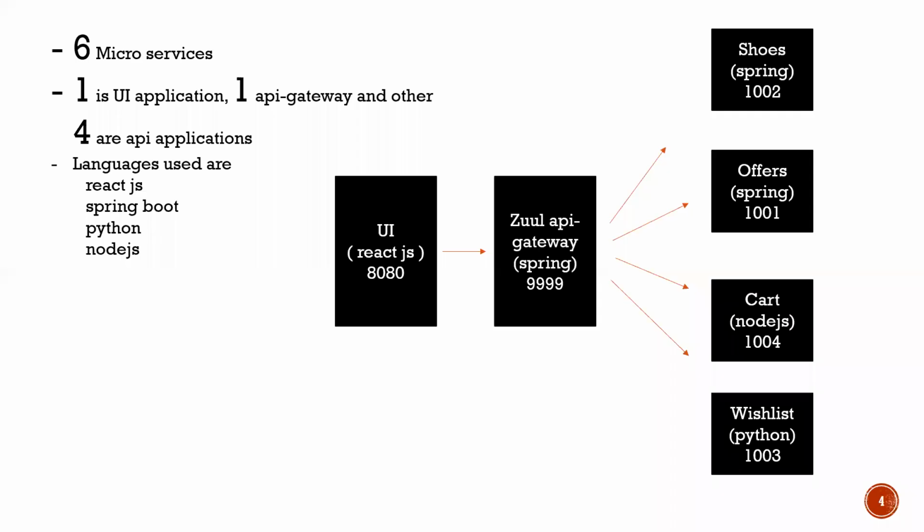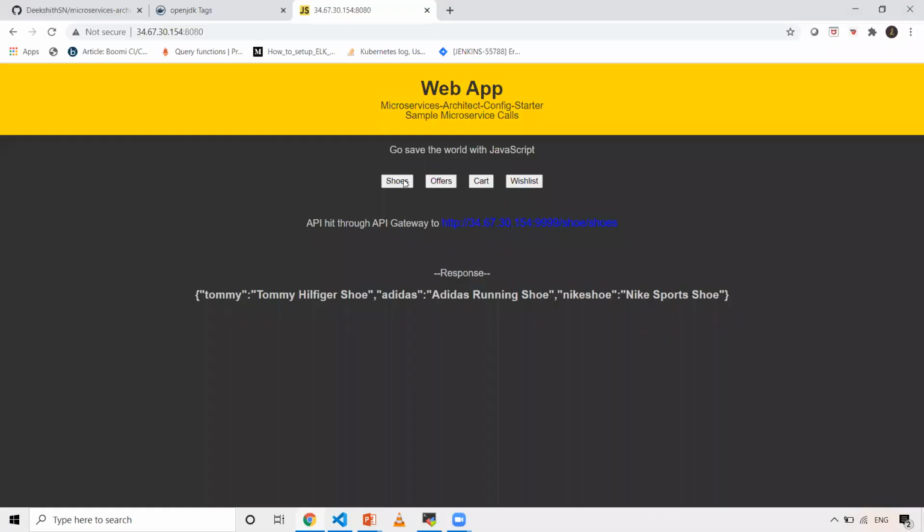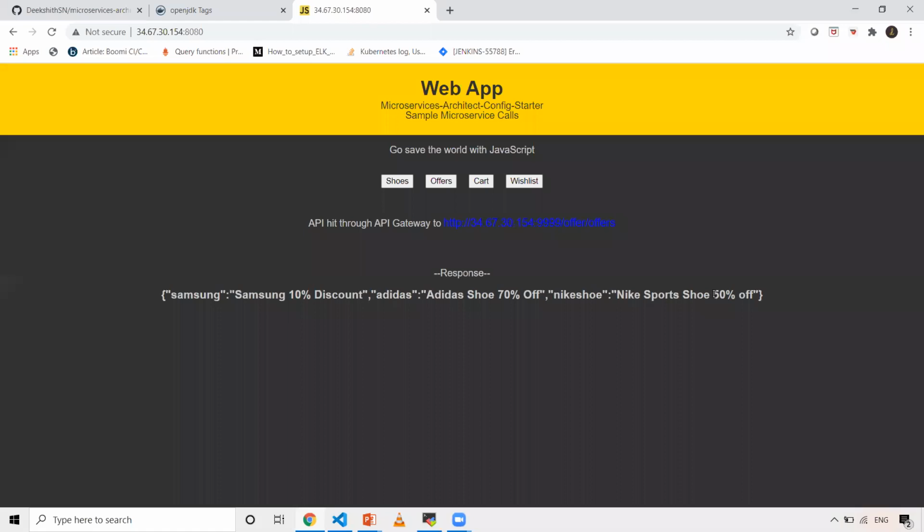So now it has to be deployed. Let's go to my browser and refresh it, and when I click on offers, I should be able to get this. So I can see 10% discount, 70% discount, and 50% discount. Now the next one we were going to take is the cart application.